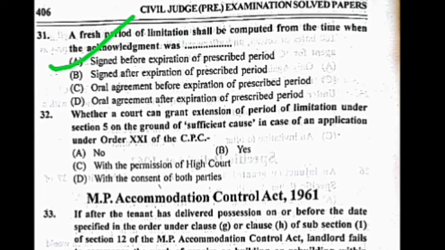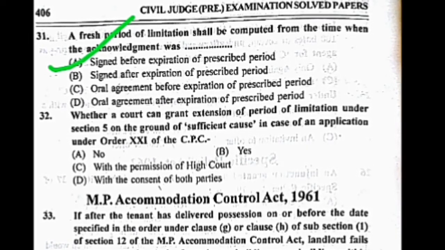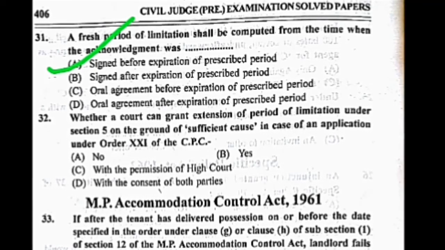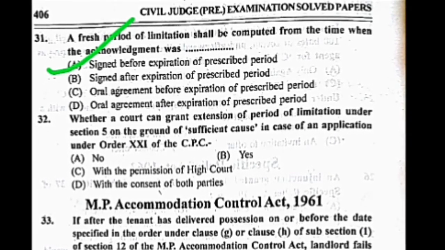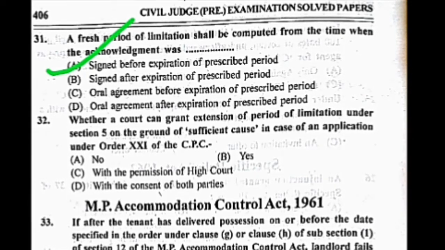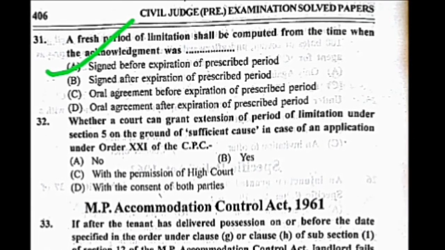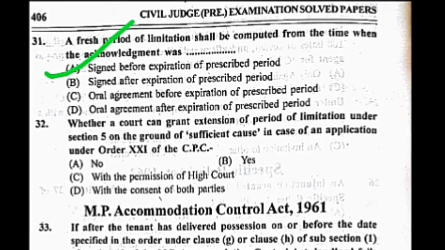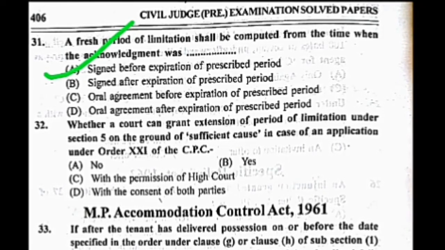Question number 32. Whether a court can grant extension of the period of limitation under Section 5 on the ground of sufficient cause in the case of an application under Order 21 of CPC. Your options are A. No, B. Yes, C. With the permission of the High Court, and D. With the consent of both parties. The correct answer of this question is A. No.